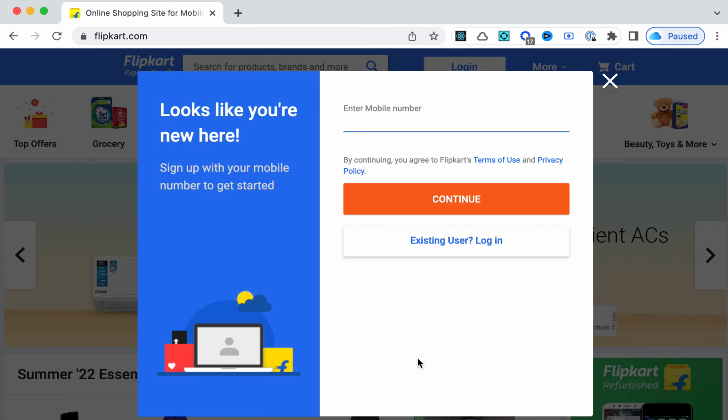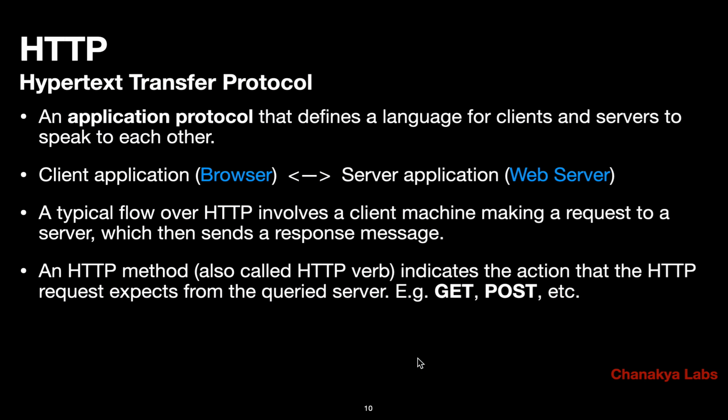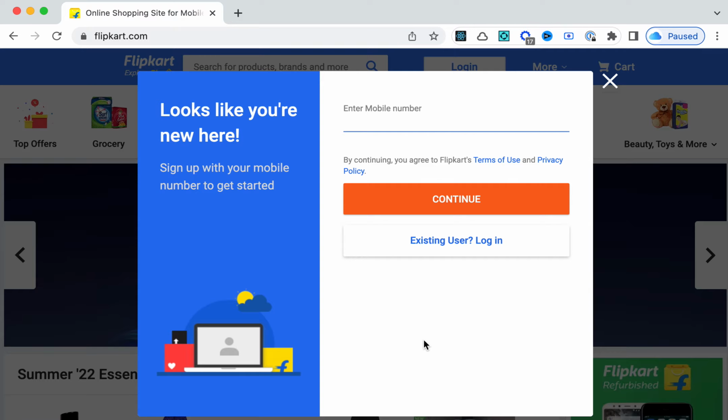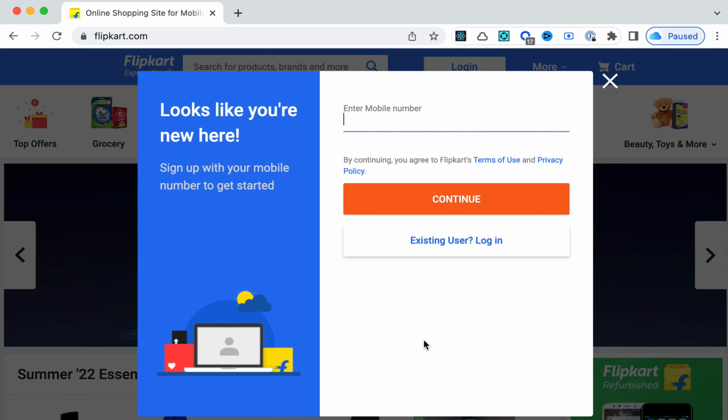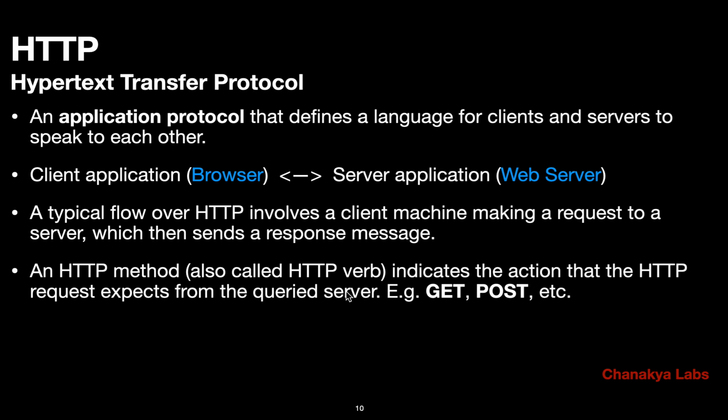When you create that and submit it, that request is not a GET request, because it is not trying to get some data from the server. It is doing the other way around. It is trying to get some data from the client, from the user, and post that data to the server. A new account might be created, or something like that. So that data is posted on the server, and that's why that method is called POST. There are some other methods also, like DELETE, but we will not go into those details. We are not learning here what the different methods are. We are learning here that there is something called an HTTP method. That is what I wanted to highlight.